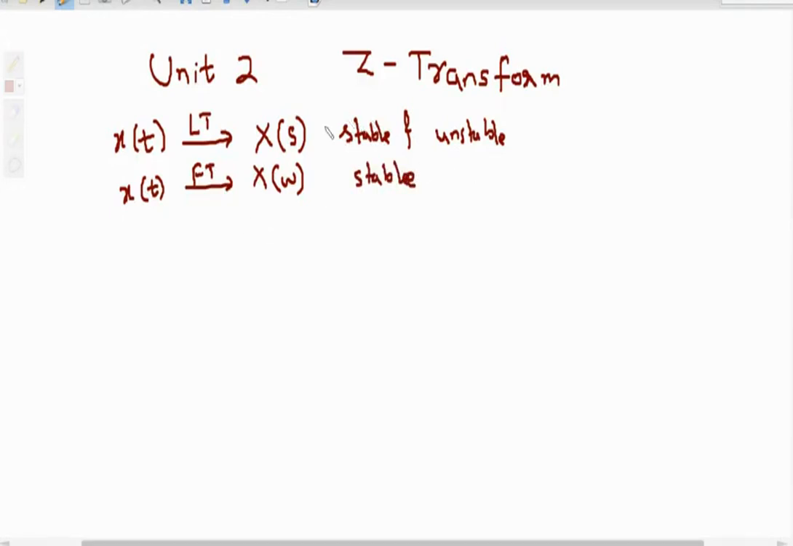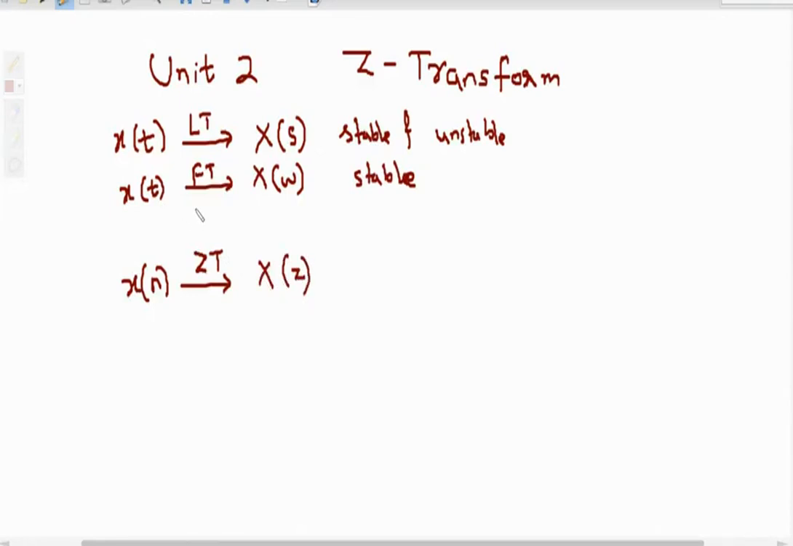Then the next transform is the Z transform. This Z transform converts a discrete time signal. See the difference: Laplace transform converts a continuous time signal, Z transform converts a discrete time signal. This discrete time signal is converted into the frequency domain, that is the Z domain x of z.